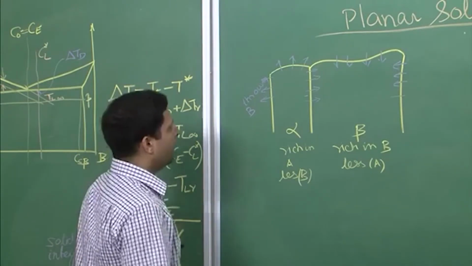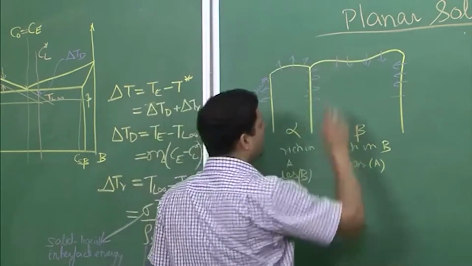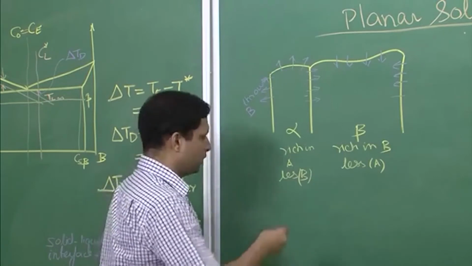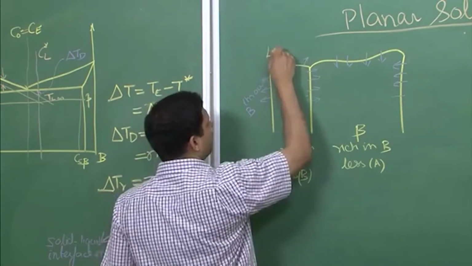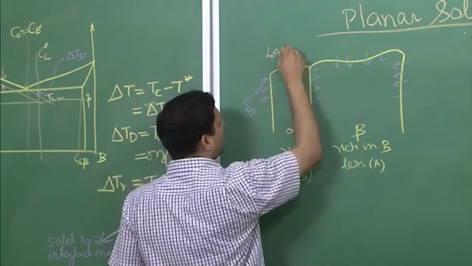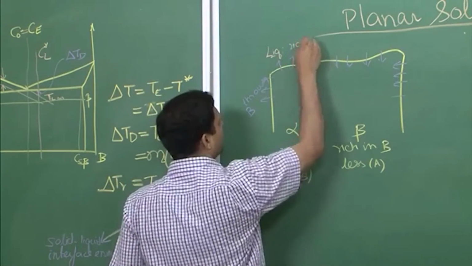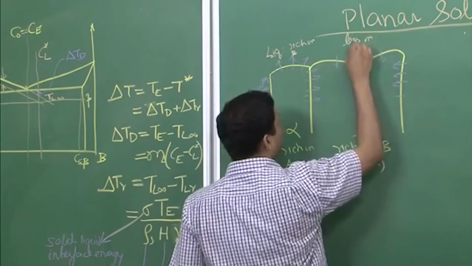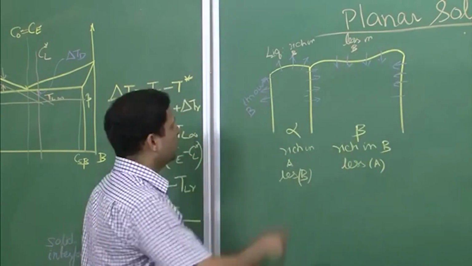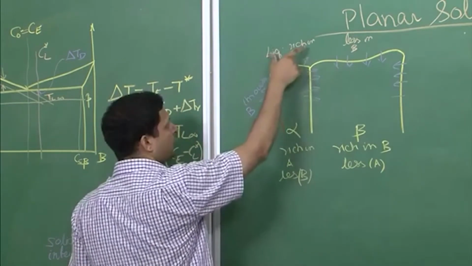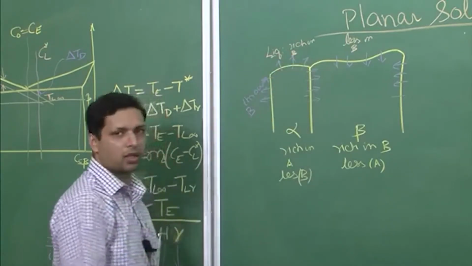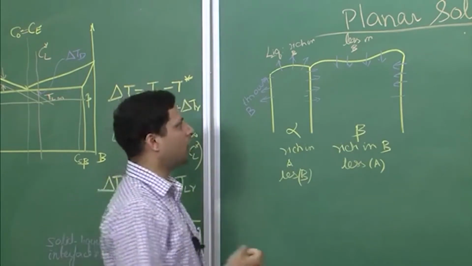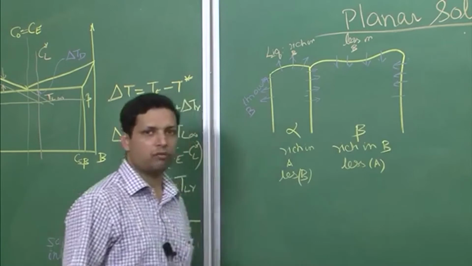Now if we look at the liquid at this point and the liquid at this point in terms of B composition: the liquid ahead of alpha will be rich in B, because alpha is throwing out B, so the B amount is larger here. The liquid ahead of beta is where B is being absorbed, so the amount of B in the liquid is reduced, and there is less B over here.